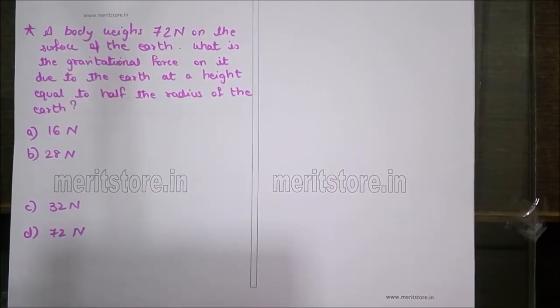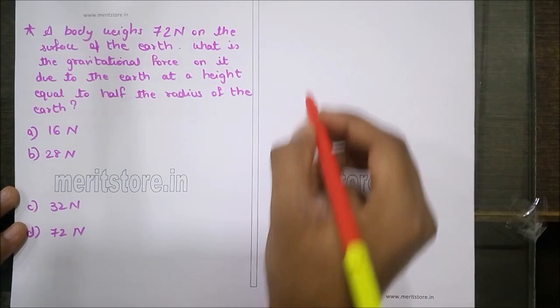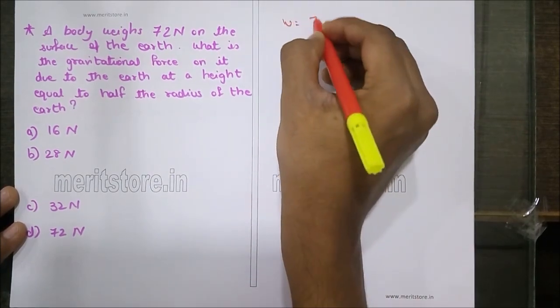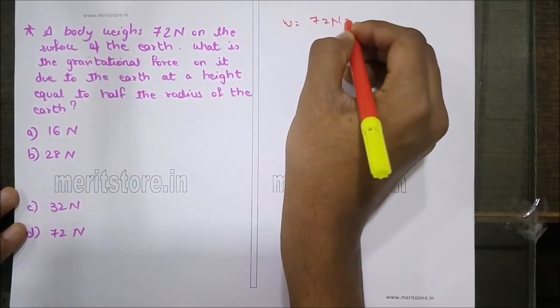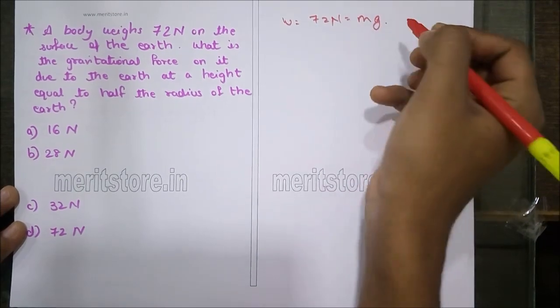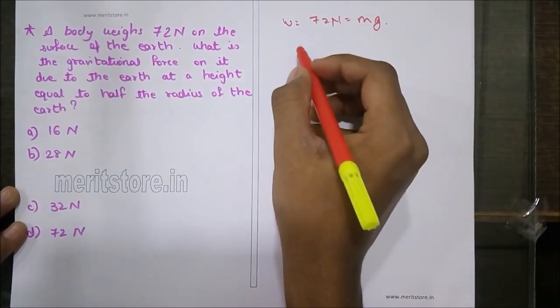A body weighs 72 newtons on the surface of the earth. What is the gravitational force on it due to the earth at a height equal to half the radius of the earth? The options given are 16 newtons, 28 newtons, 32 newtons and 72 newtons. Now the weight of the body on the surface of the earth is 72 newtons, which is mass into the acceleration due to gravity g.